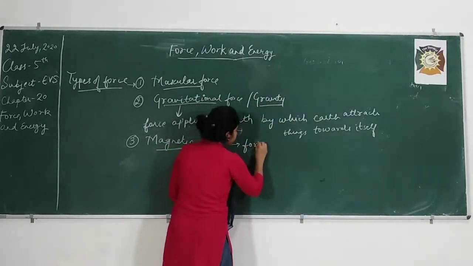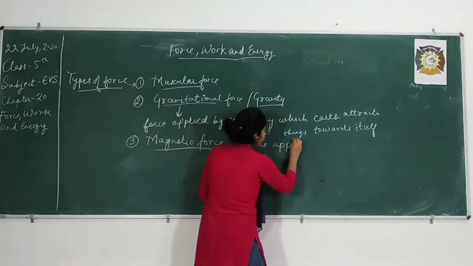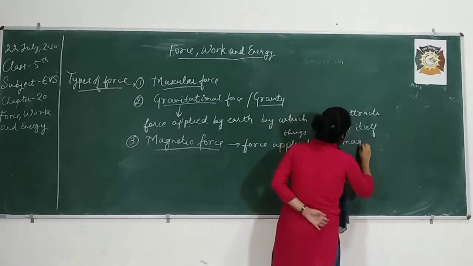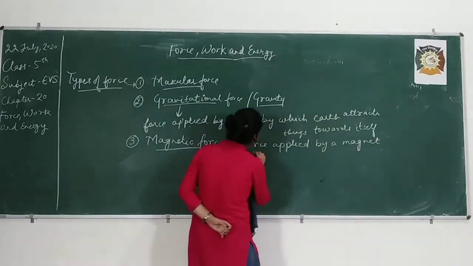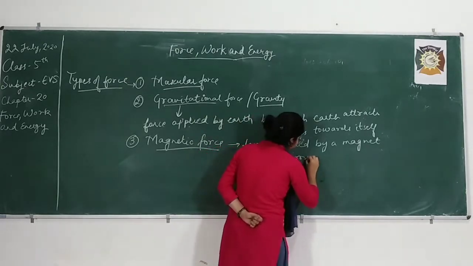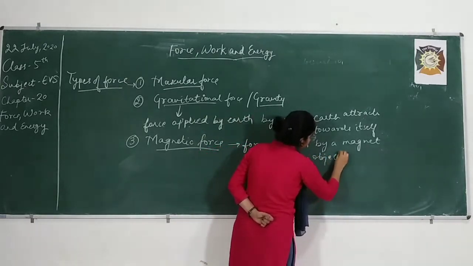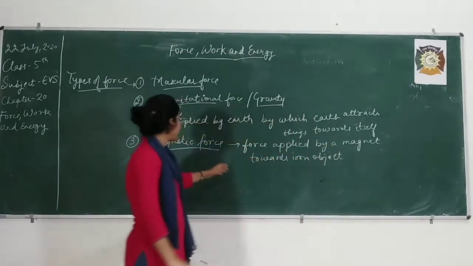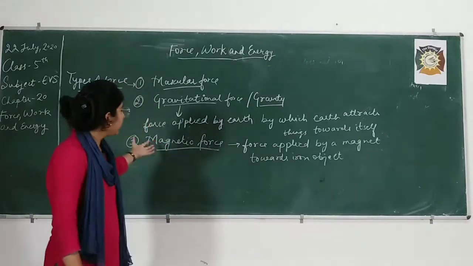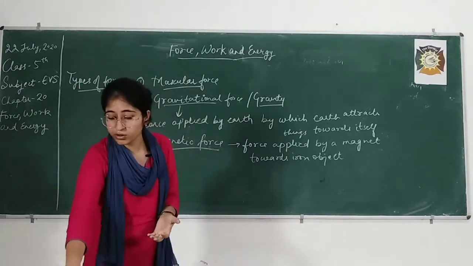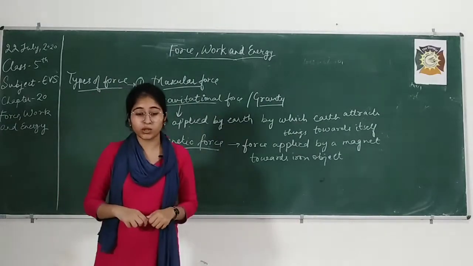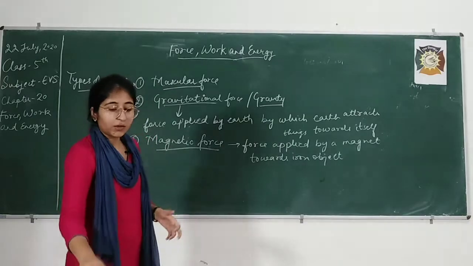This is the force applied by a magnet towards iron objects, right? And then iron objects get attracted to the magnet due to this force. So this is the magnetic force. It is very simple. I hope you all are getting it. What is magnetic force? Magnetic force is the force that is applied by the magnet to pull iron objects toward it, right? So this is the magnetic force.